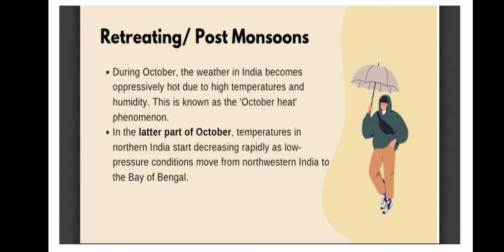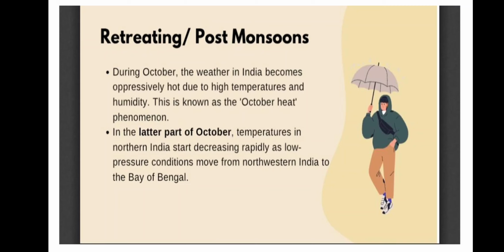When the monsoon is over and there is dry wind, there will be no rainfall. Because of that, there will be high temperature for some time in October, and that is known as the October heat phenomenon. Okay, that is a concept which you need to understand. Why do you get heat in the month of October? It is because there is no rainfall now and the wind is dry.